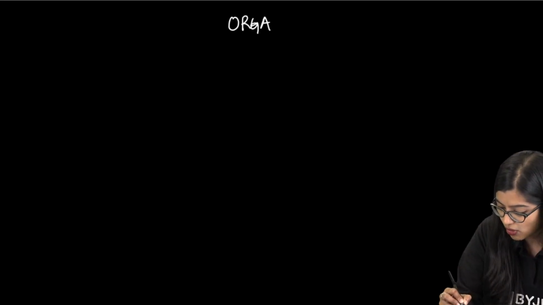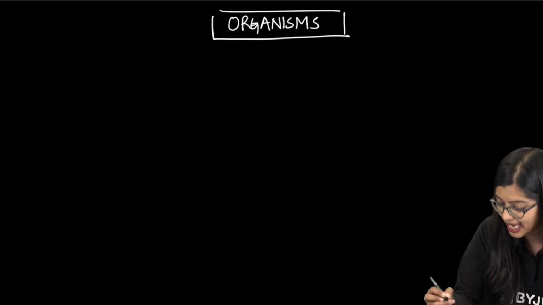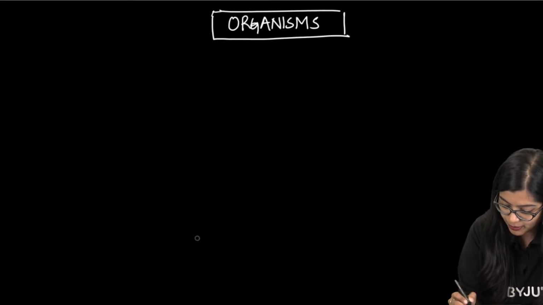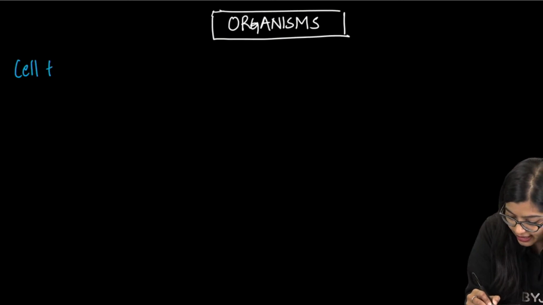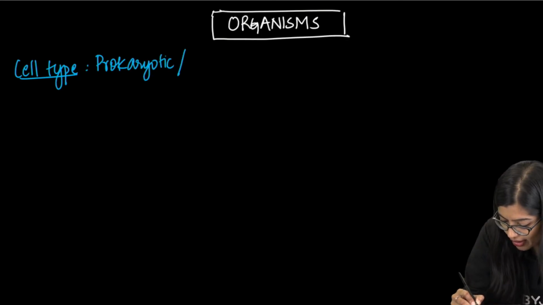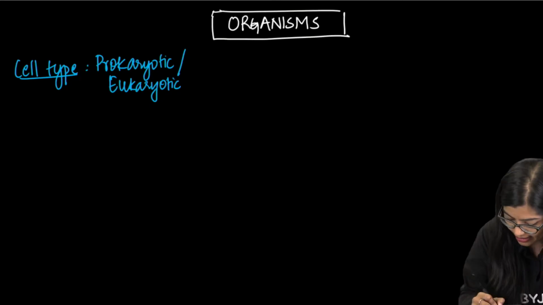So first let us understand how he came to the concept of having 5 kingdoms. So we should know that. First thing he did was, he took all the organisms, all living organisms. Now the first thing he considered was the cell type. So was it prokaryotic or eukaryotic? Now based on this, what did he do?